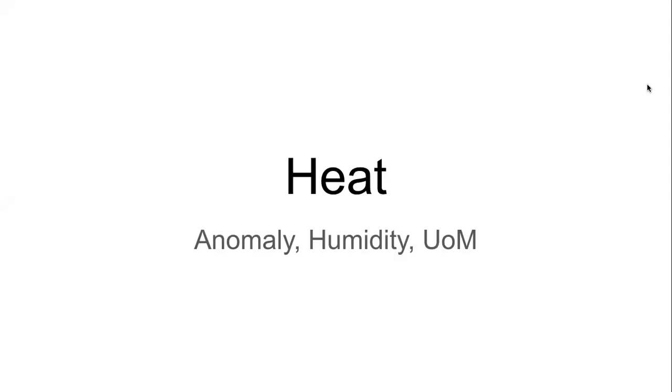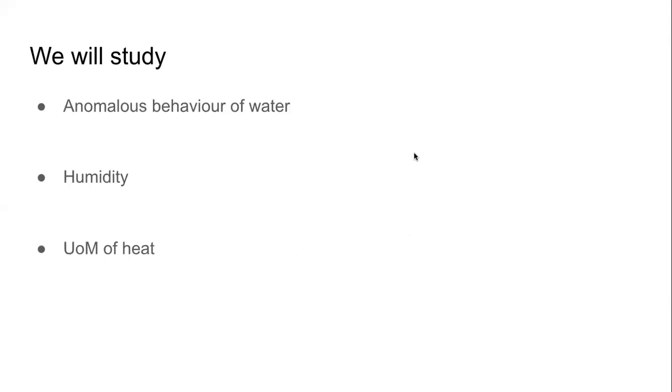Then we will look at the next two concepts, humidity and unit of measurement of heat. Short class, it will not take much time, but we will need our textbooks, notebooks, pens, and pencils. These are the three things we will study. When we say anomaly, we will study the anomalous behavior of water. Humidity, we will understand क्या होता है, humidity कैसे होता है, and unit of measurement of heat.